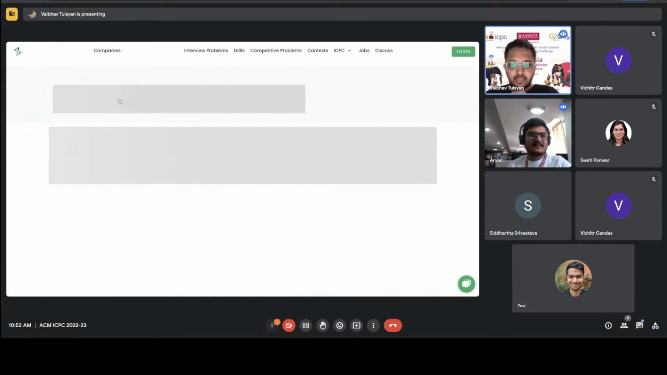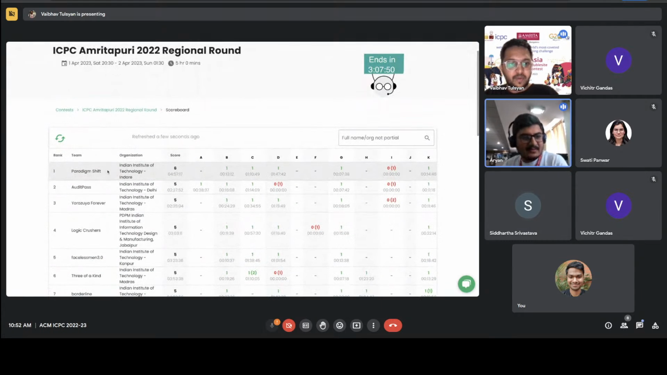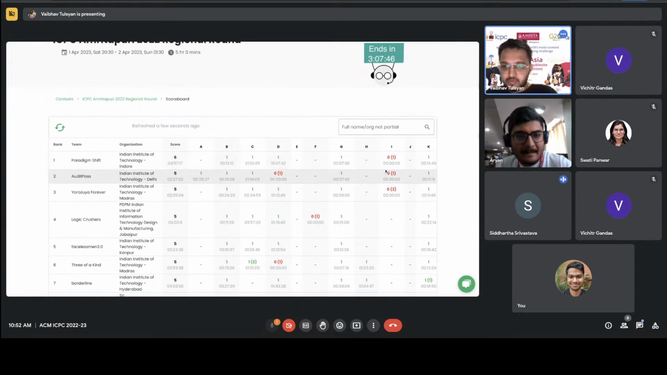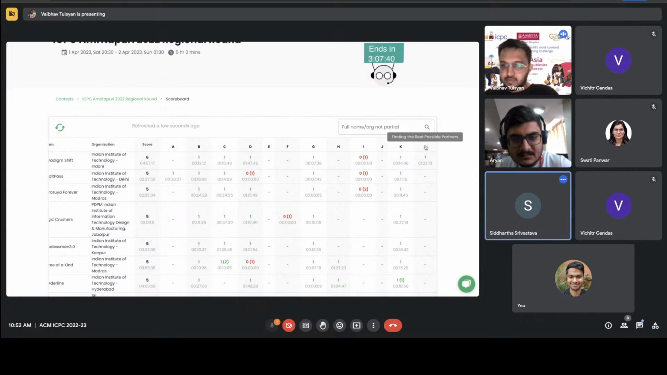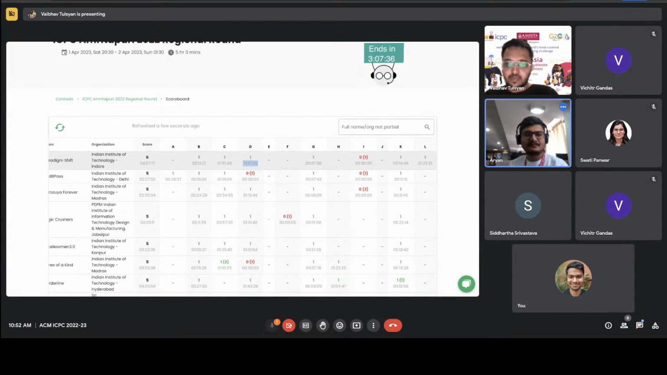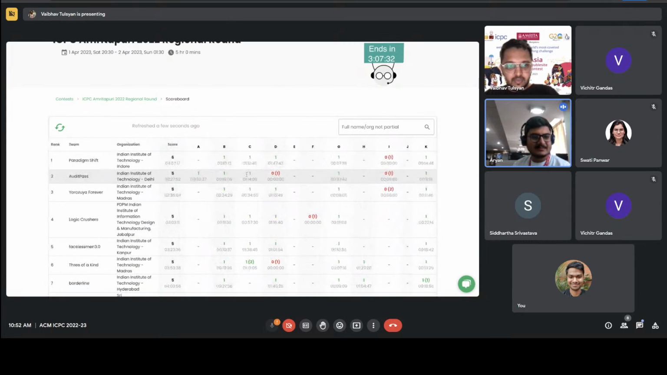Okay, let's quickly take a look at the scoreboard. Paradigm shift is now at the top of the leaderboard with six problems. I think they solved L, right? That's the one on the right. Yes, they just solved rectangle intersection. I see. It's an interesting problem as well.